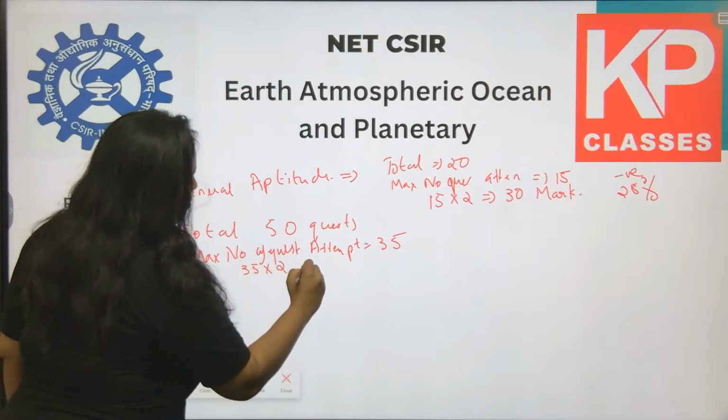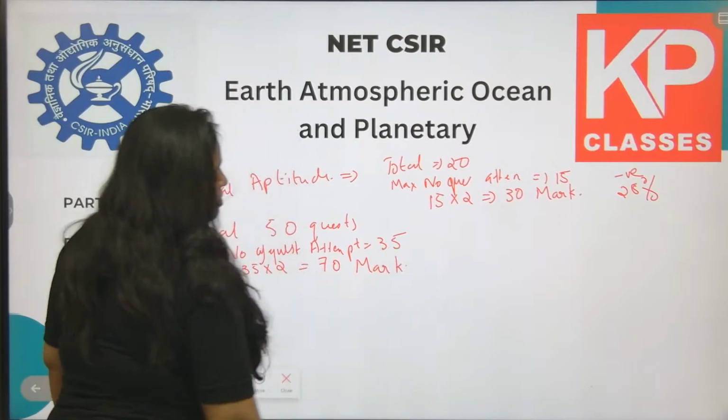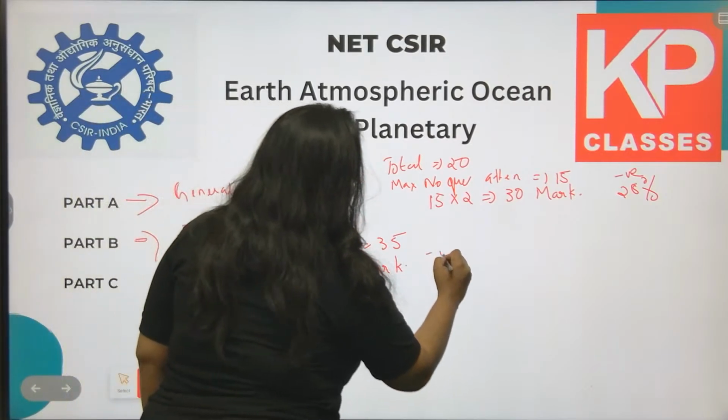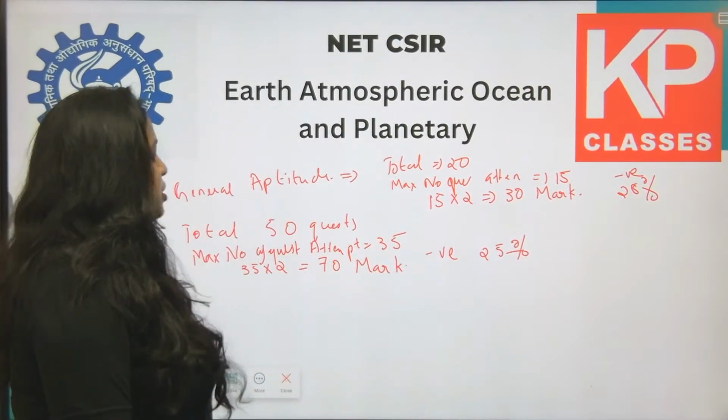So that means 35 into 2. This section is a 70 mark section. Here also there is a negative mark of 25%. 25% negative marking will also be there.